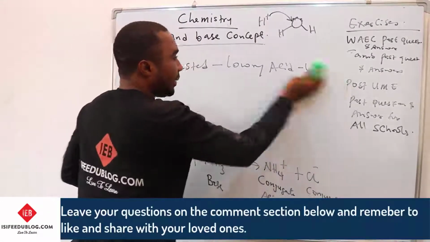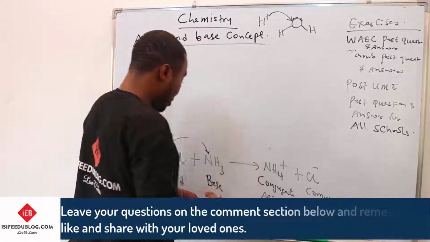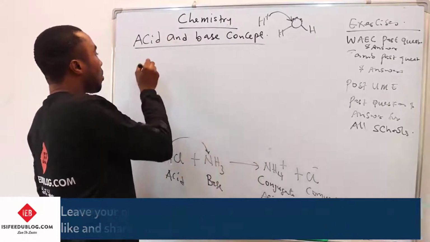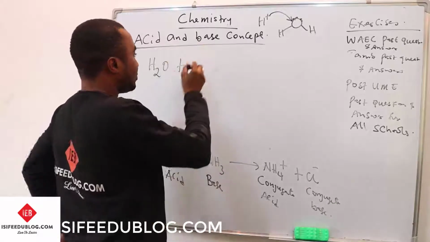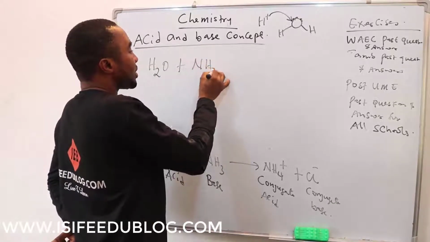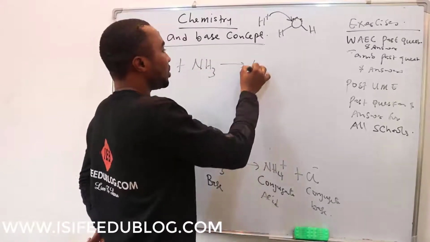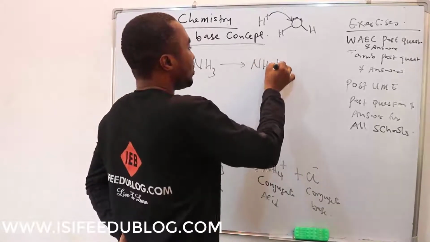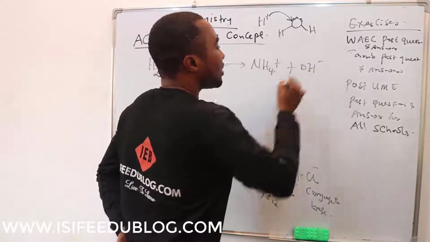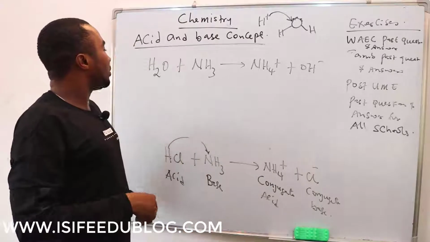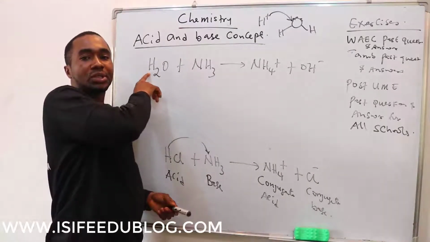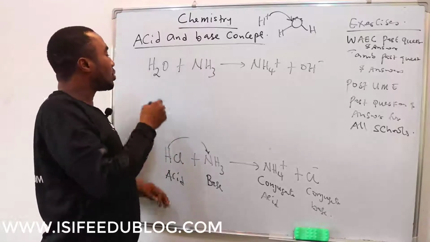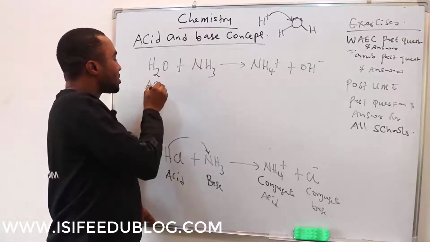So another example on this is water plus NH3. This will give me ammonium ion plus hydroxide ion. So in this case, water is the one that donated a proton. Since water is the one that donated the proton, the water becomes the acid.